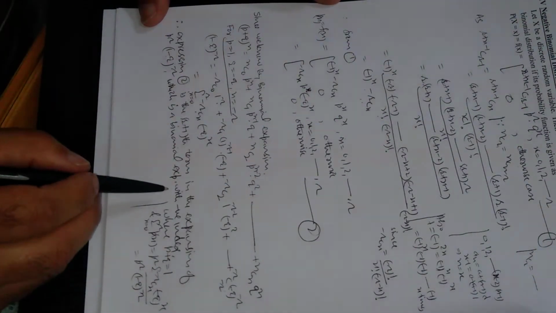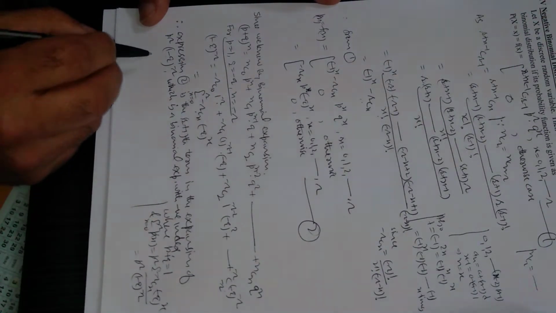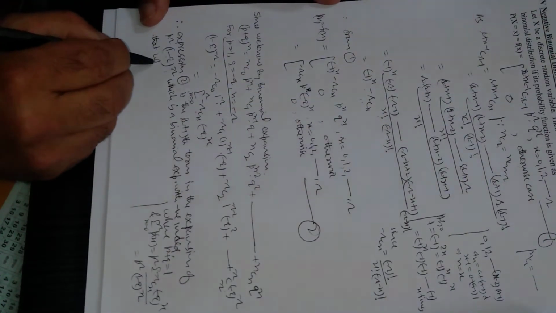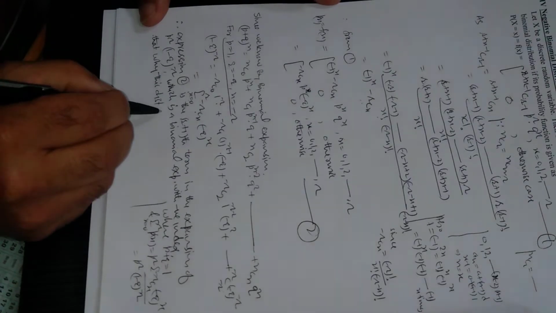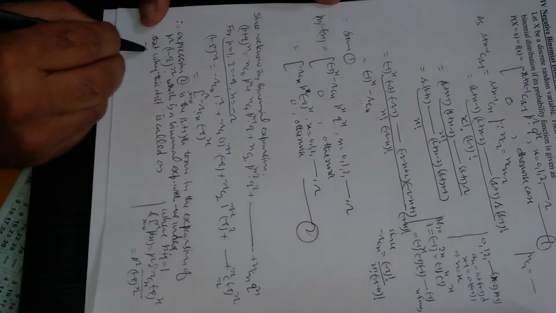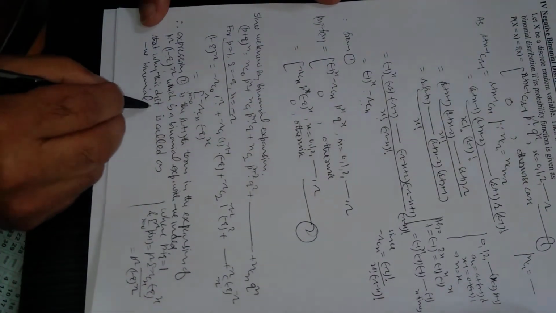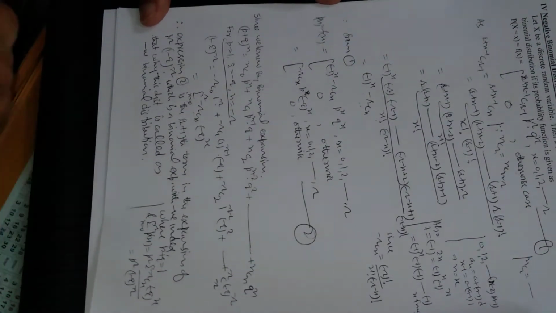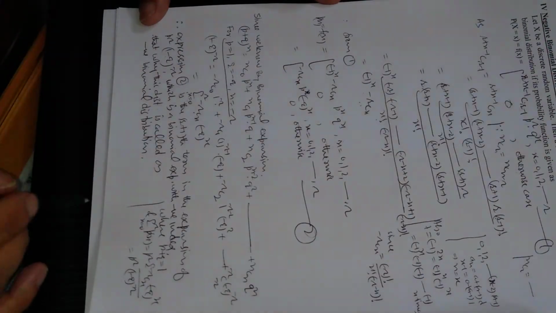Therefore, that's why this distribution is called negative binomial distribution. So must remember this formula.